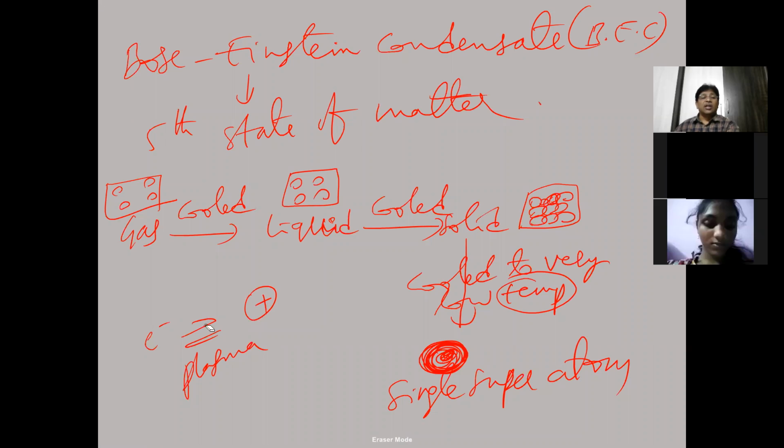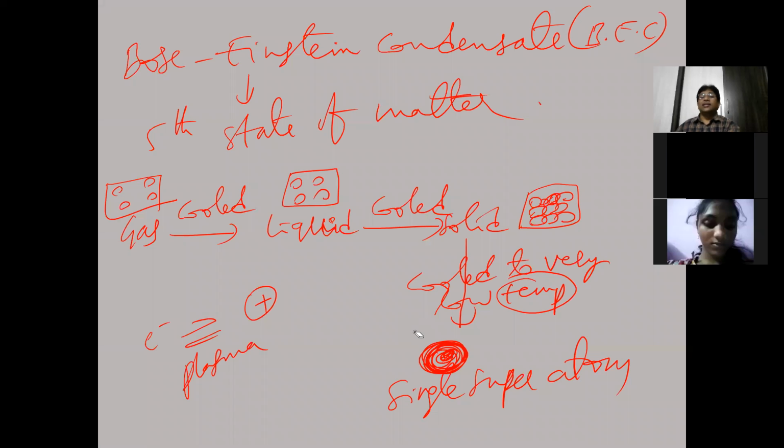Equilibrium means these two combine with each other and also separate from each other. So in plasma state, we have electrons and cations, meaning positive ions. And the single superatom exists in Bose-Einstein condensate, which is considered the fifth state of matter. Plasma state is considered the fourth state of matter.